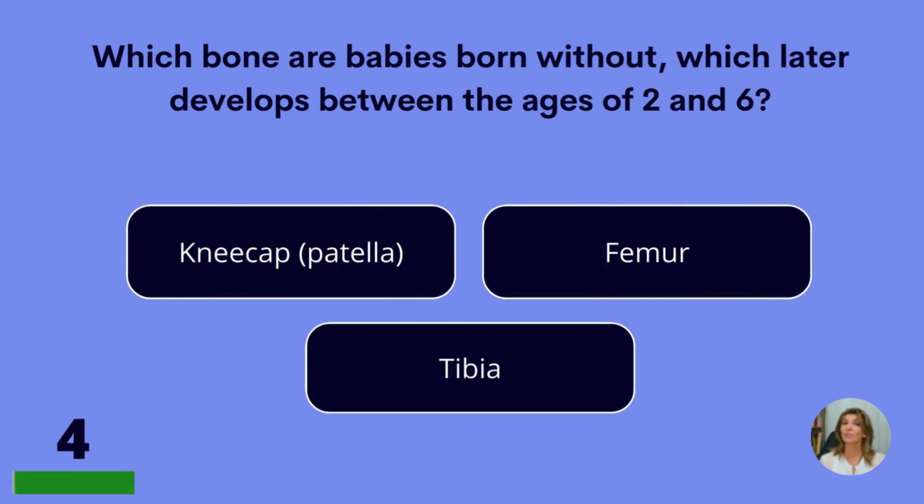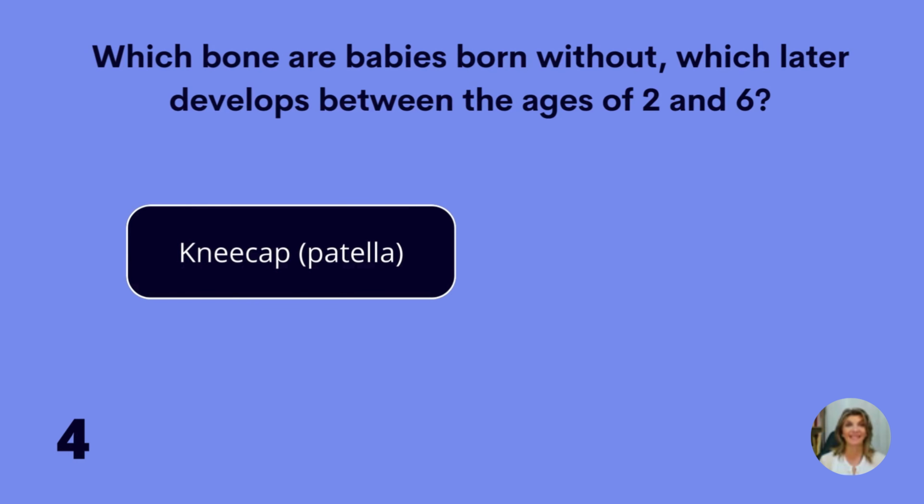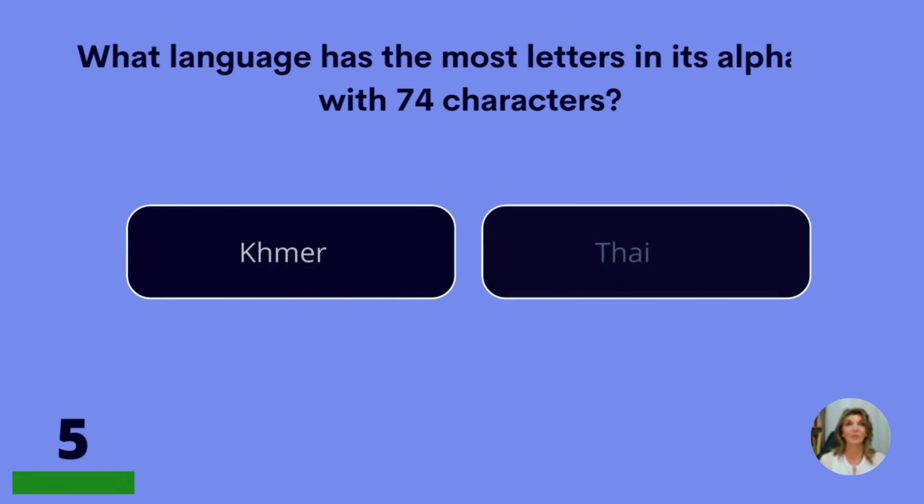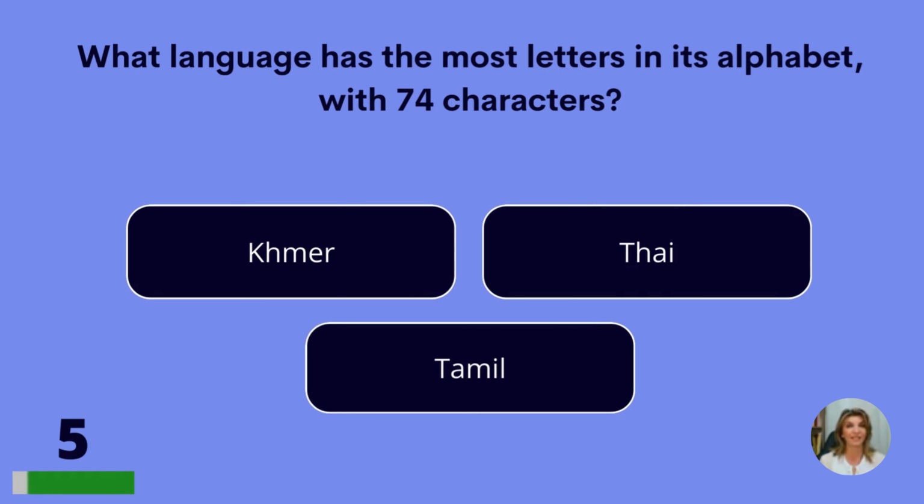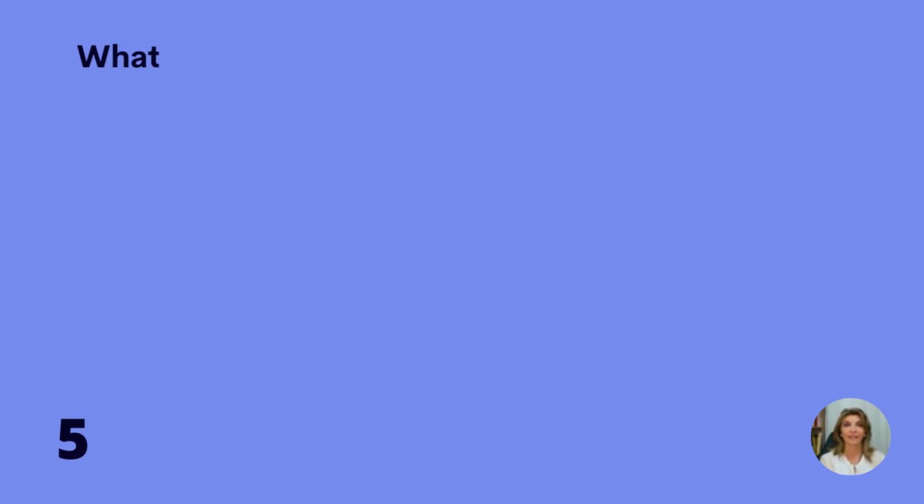Which bone are babies born without, which later develops between the ages of 2 and 6? The patella, the femur, or the tibia? The patella. What language has the most letters in its alphabet with 74 characters? Khmer, Thai, or Tamil? Khmer.